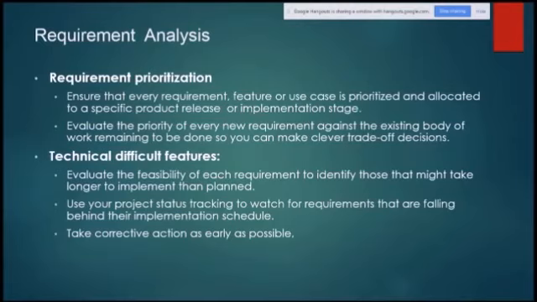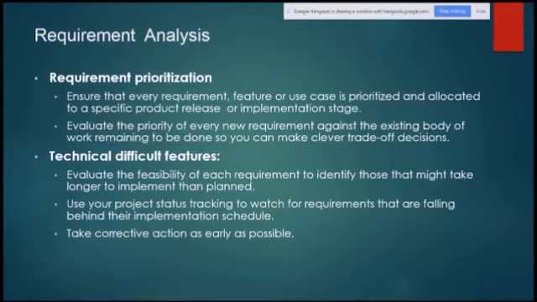Requirement analysis, requirement prioritization. Ensure that every requirement, feature or use case is prioritized and allocated to a specific product release or implementation stage. This is a requirement analysis risk. If you don't prioritize your requirements, you will again be in a problem. Evaluate the priority of every new requirement against the existing body of work remaining to be done, so that you can make clever trade-off decisions.